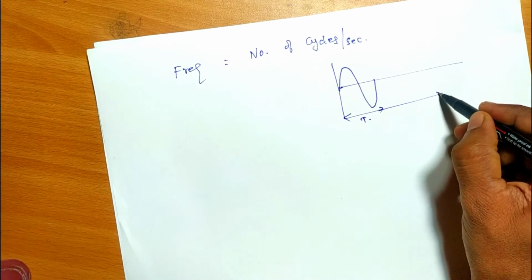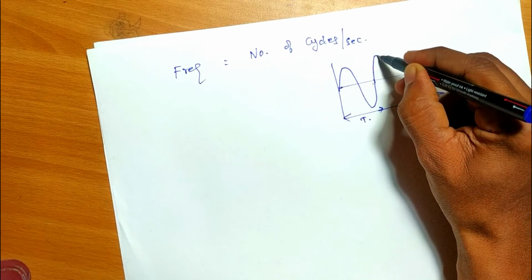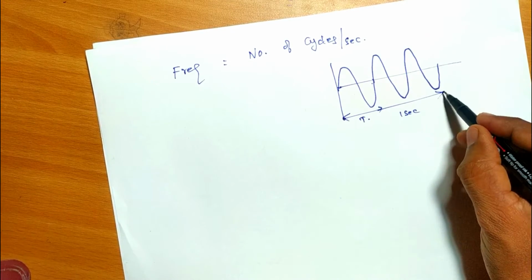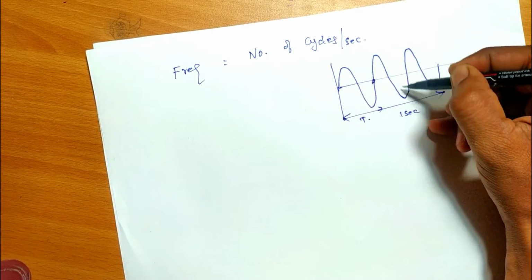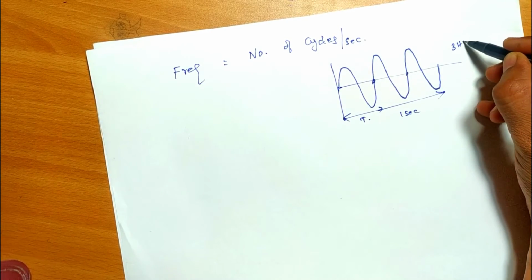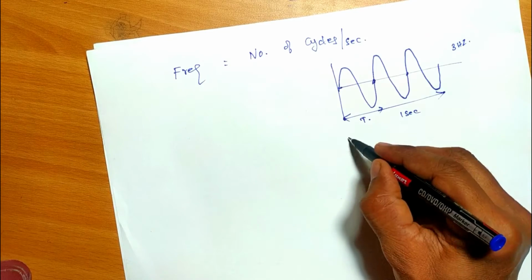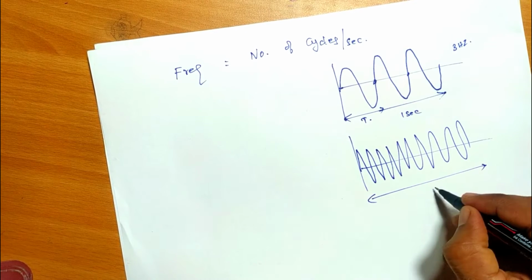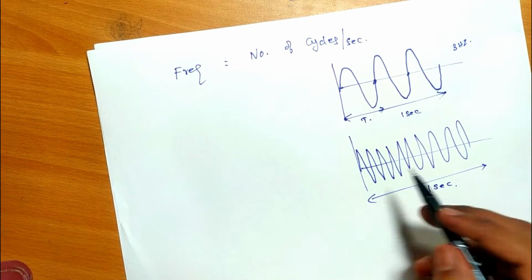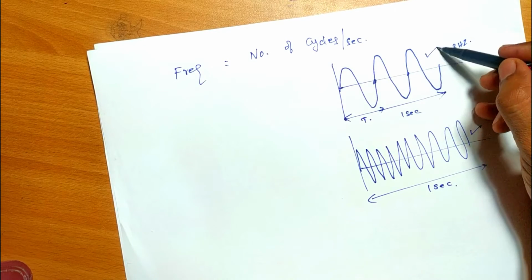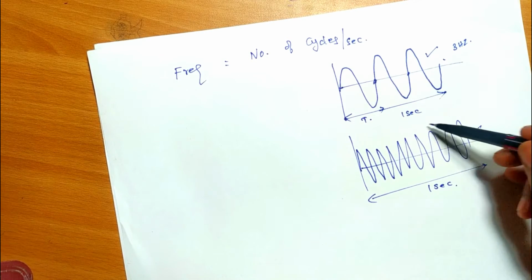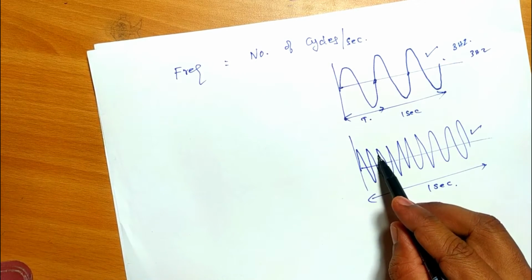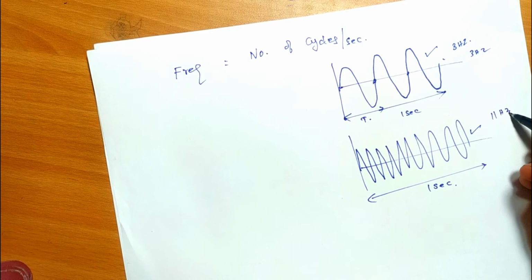So for example, let us assume this is 1 second. Then how many cycles, positive and negative, come in 1 second? Let us suppose one positive, negative 1, and this is 2, and this is 3. So this is called 3 hertz. And you can compare this with the other signal. This is also happening in 1 second. Now see, the number of cycles here and the number of cycles here. So compared to the first waveform, the number of cycles present in the second waveform is higher. So this is 3 hertz, and this is probably 1, 2, 3, 4, 5 up to 11 hertz approximately, right?